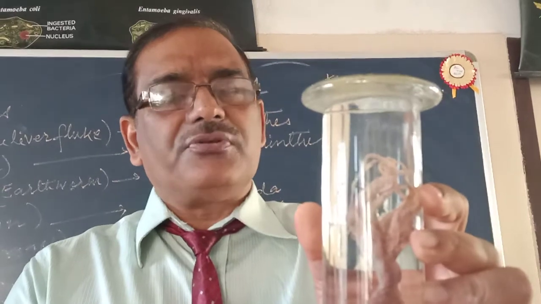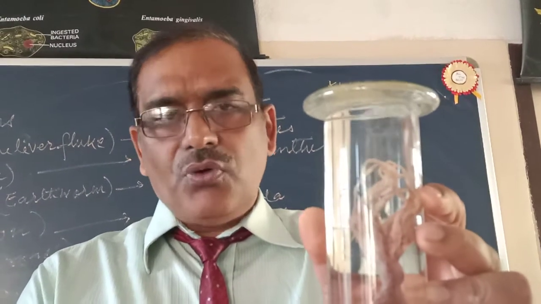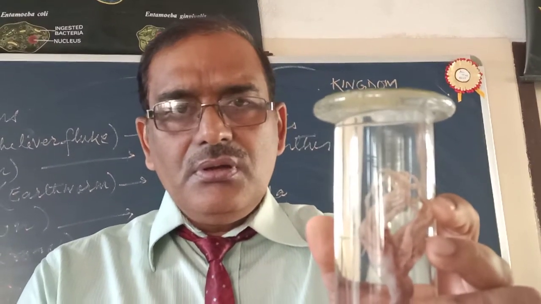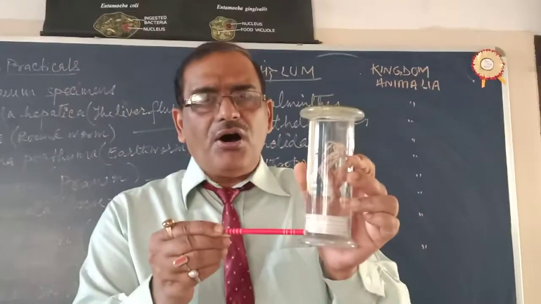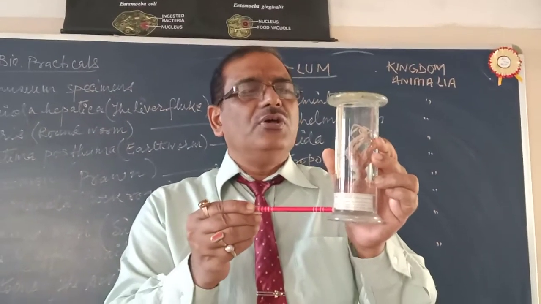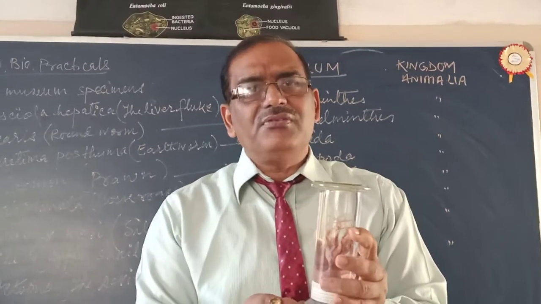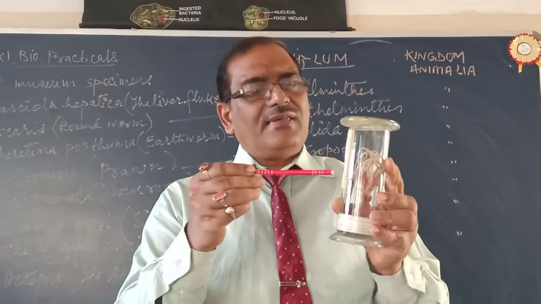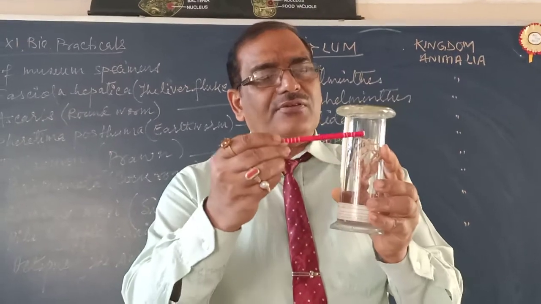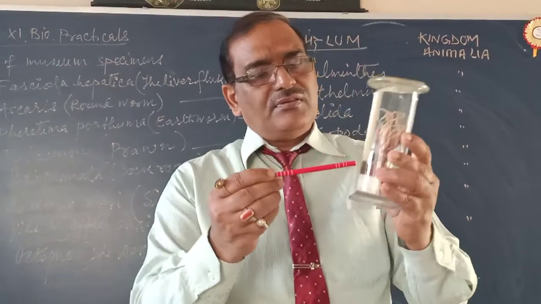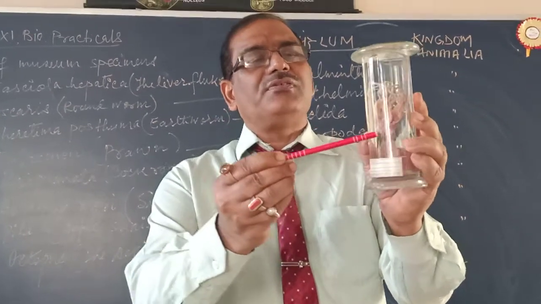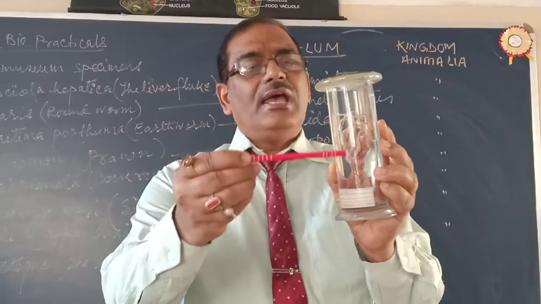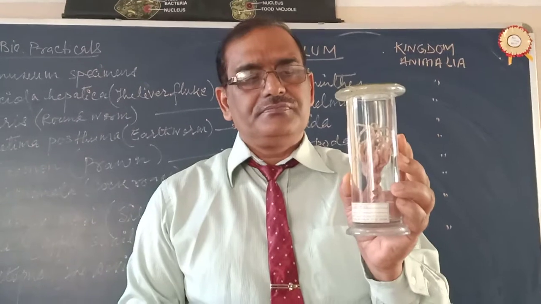Why the name octopus? Octopus belongs to class Cephalopoda of the phylum Mollusca. Octa means 8, so it has 8 arms or legs on the head. This is the head. On the head it possesses 8 arms or legs, hence the name octopus.